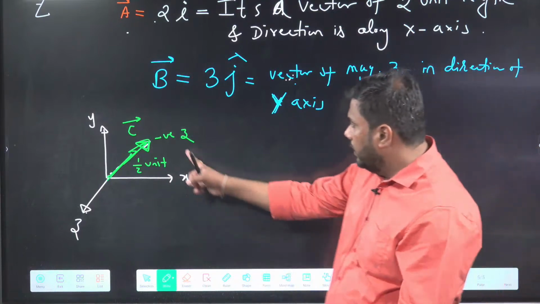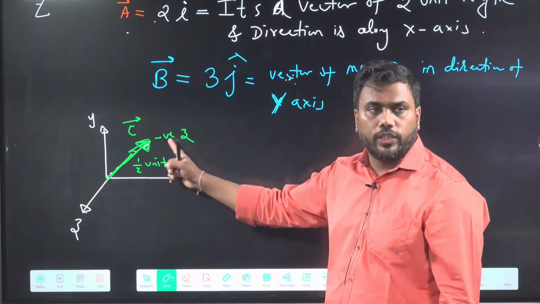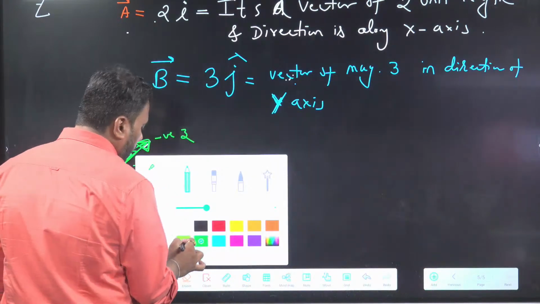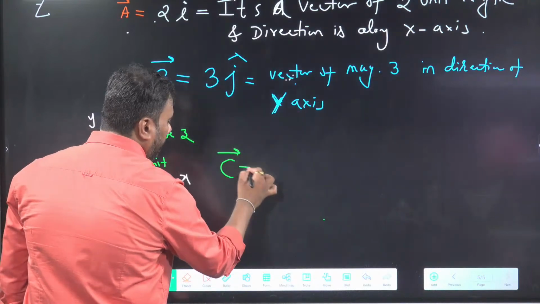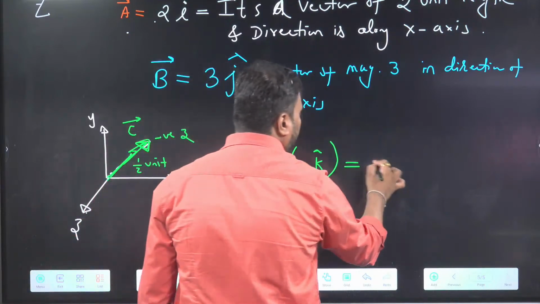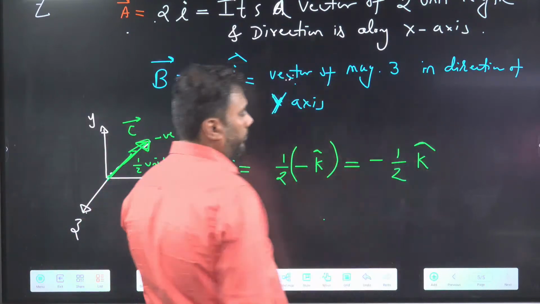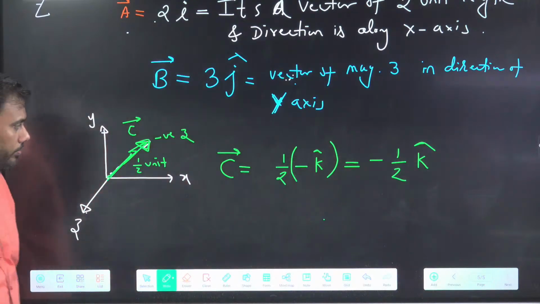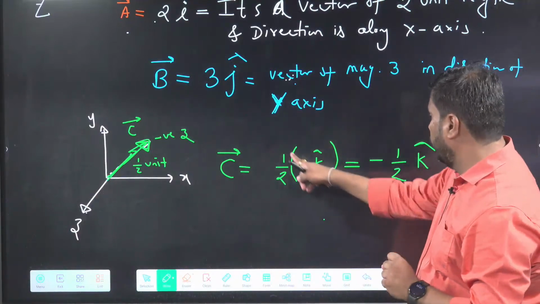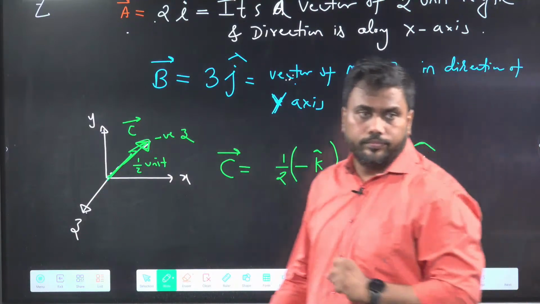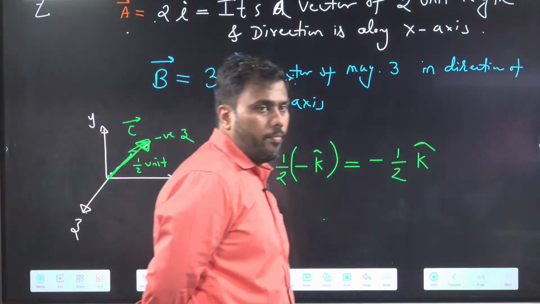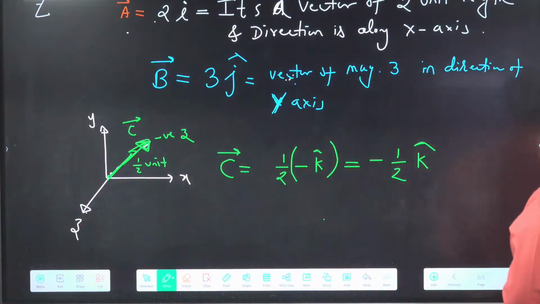See, I am writing here, it is in negative z direction. Direction is given to you. Okay. Length is half. So this c vector can be written as half is magnitude and direction is minus k cap. So we will write this as minus half k cap. Very good. C vector which is in negative z direction and length is half, so we will write this as half into minus k cap. Is this point clear?